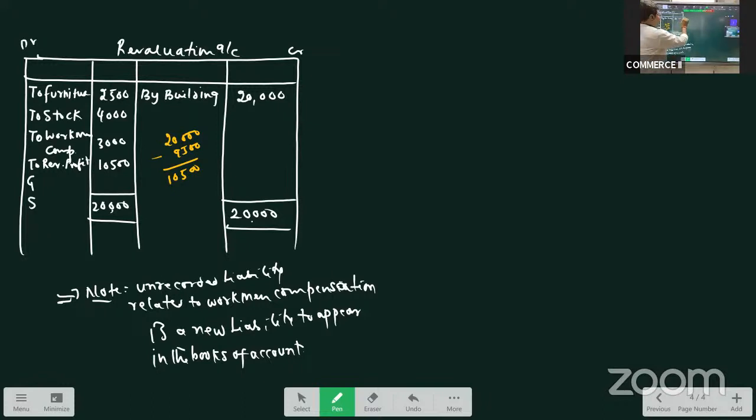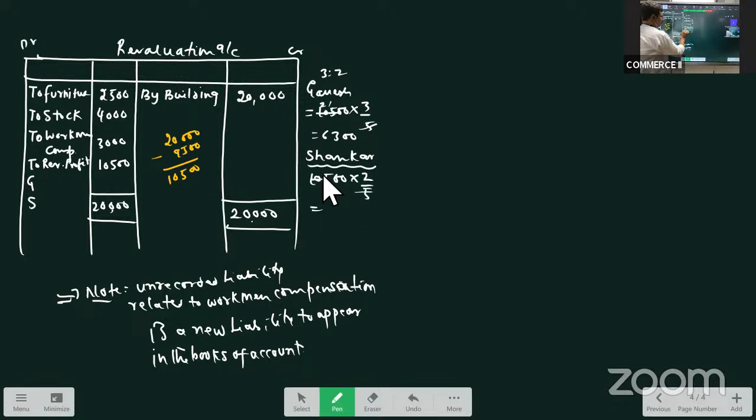So if I distribute it, Ganesh will get 10,500. What is the ratio? 3:2. That is 3/5. So 6,300 Ganesh will get, and Shankar will get 10,500 into 2/5, that is 4,200. So Ganesh is to be credited with 6,300. Shankar is to be credited with 4,200. Clear? Okay. Now, what is the next step we do?